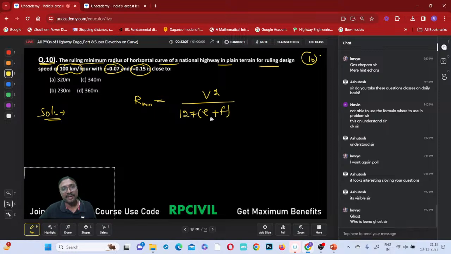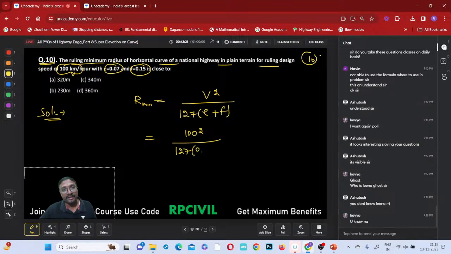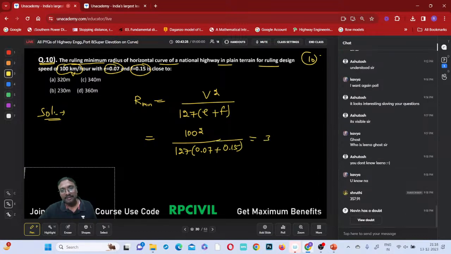Capital V is 100, so 100 square divided by 127 into 0.07 plus 0.15. How much will it come? 357.91. Approximately you can select it as 360 meters. 360 meters is the nearby answer.